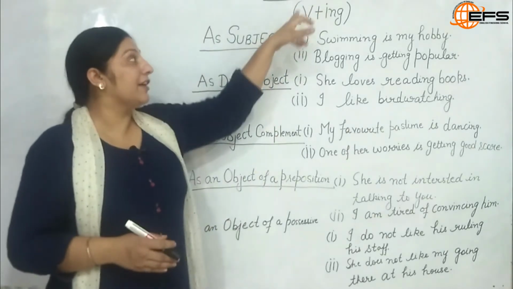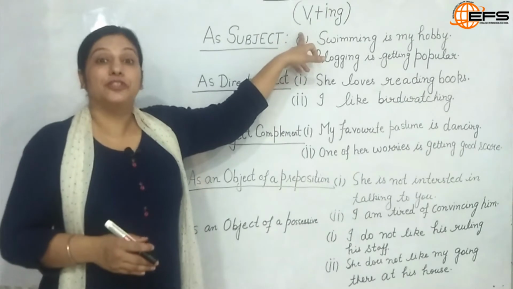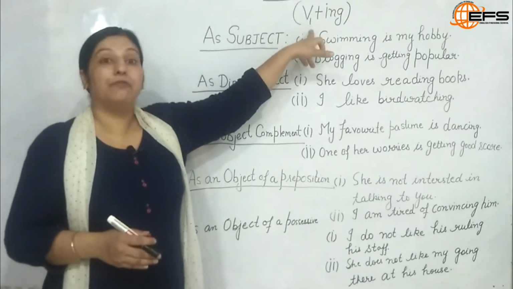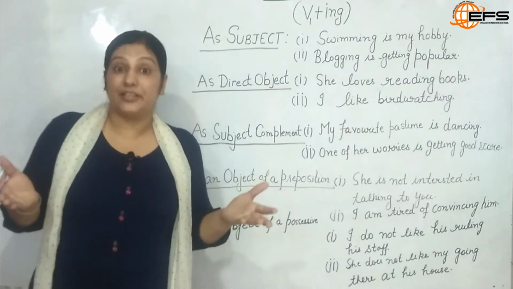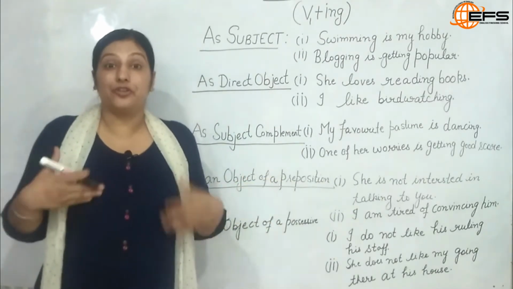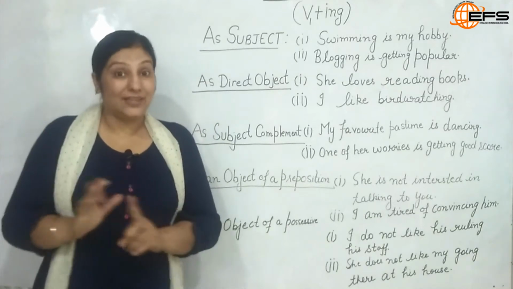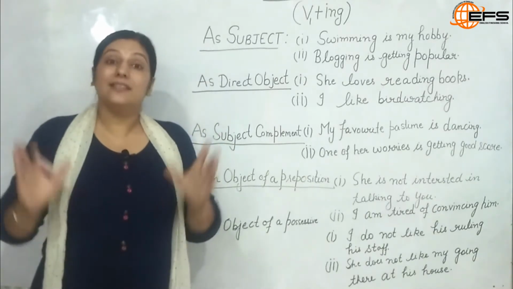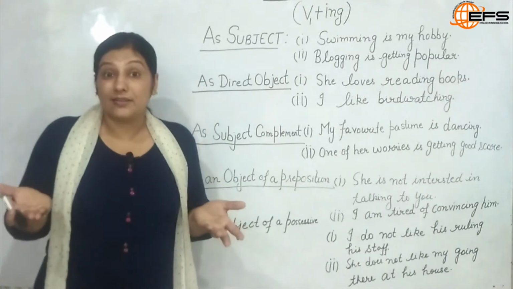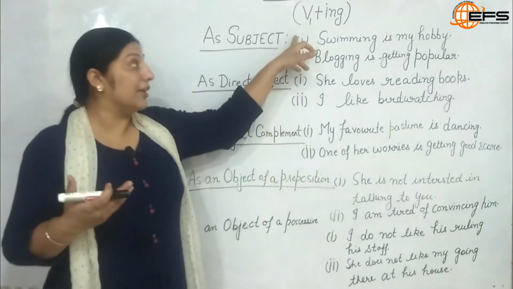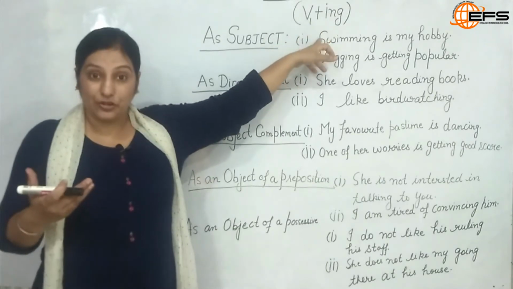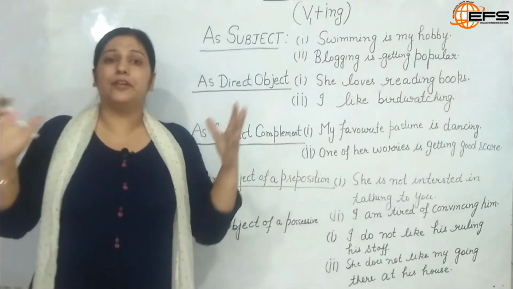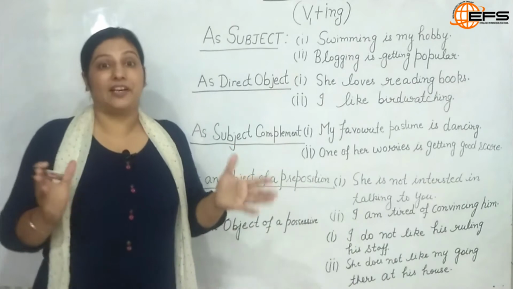So, the structure of a gerund is V1 plus ing. Now, we have a continuous tense too, right? She is going. But remember, that's not a gerund. So let us discuss what a gerund is in a sentence. The structure is the same as in a continuous tense, V1 plus ing, but it is used in a different way in a sentence with the finite verb.